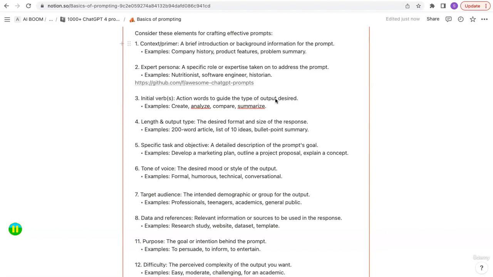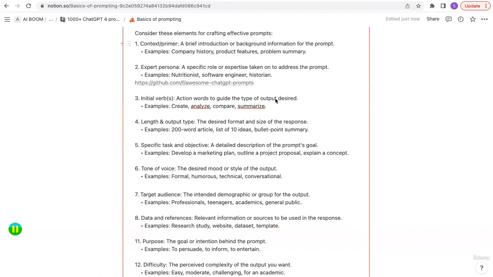So whatever task you have in mind, first think about who is the expert in that domain that you want ChatGPT to take the role of. Assign it a role. It's really important. Once you have the context, assign it a role.